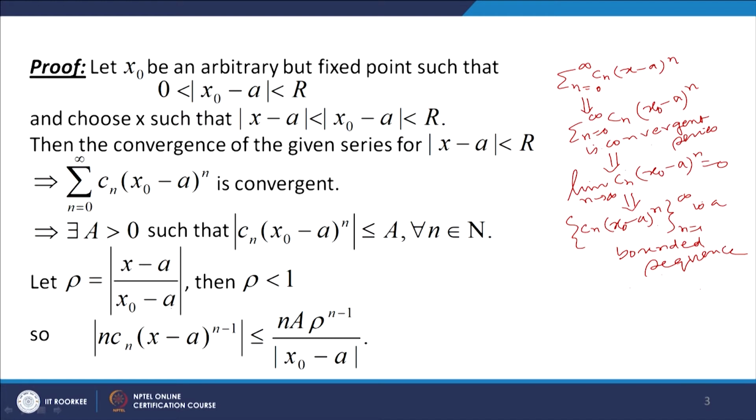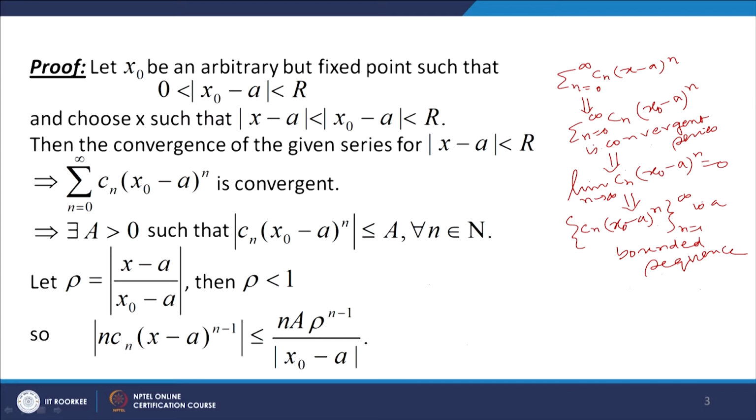Now let us choose a real number x such that mod of x minus a over mod of x naught minus a, we assume this ratio to be rho. Then from the inequality mod of x minus a less than mod of x naught minus a, it follows that rho is less than 1. Now when rho is less than 1, we get this inequality: mod of n C n (x minus a) to the power n minus 1 is less than or equal to n into A rho to the power n minus 1 into mod of x naught minus a.